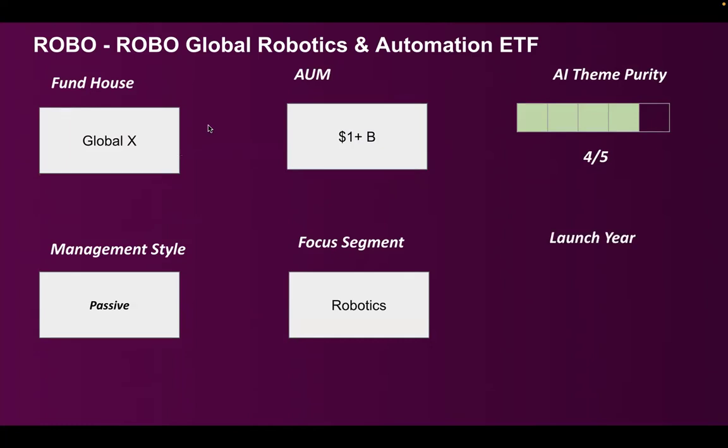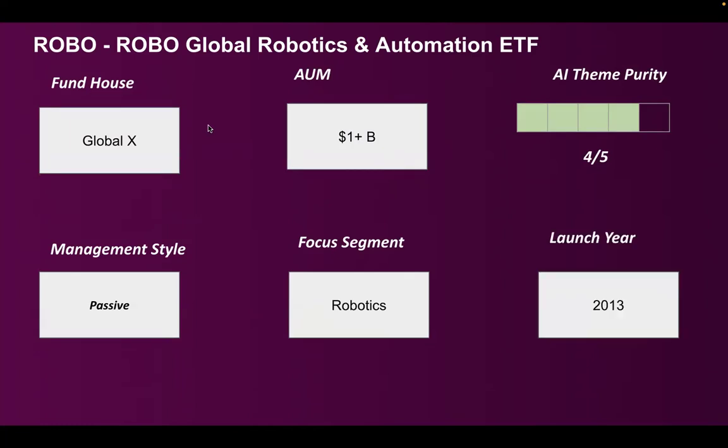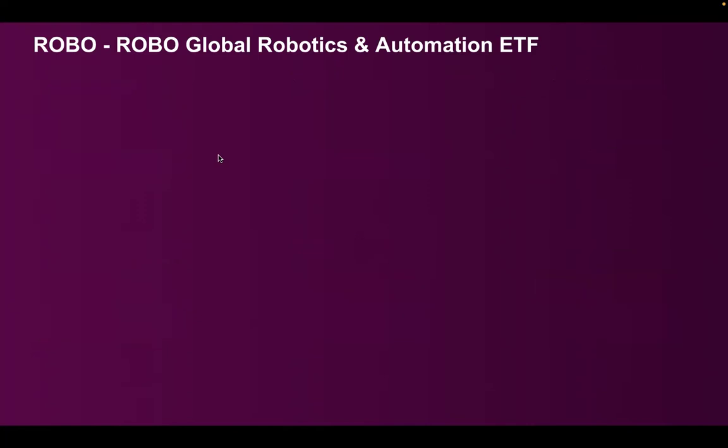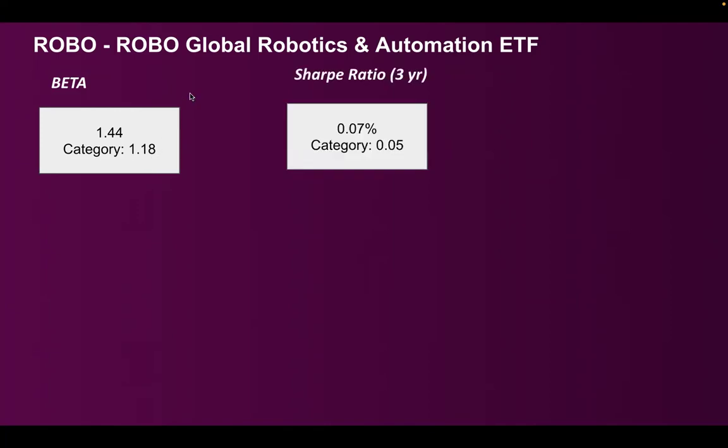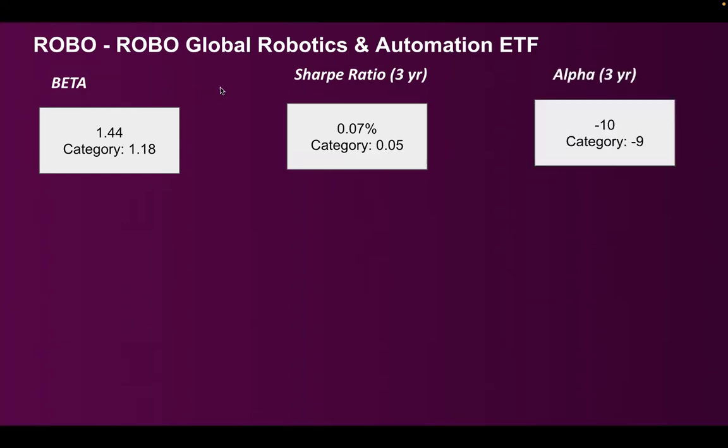The focus segment is robotics. This was launched way back in 2013, 12 years back. So this is something we do not have to worry about. We have to only look at the annual performance. So let's look at the beta. Beta is 1.44, category is just 1.18, which is pretty decent. Sharpe ratio is 0.07%, again better than category. Alpha is where the fund is not doing well.